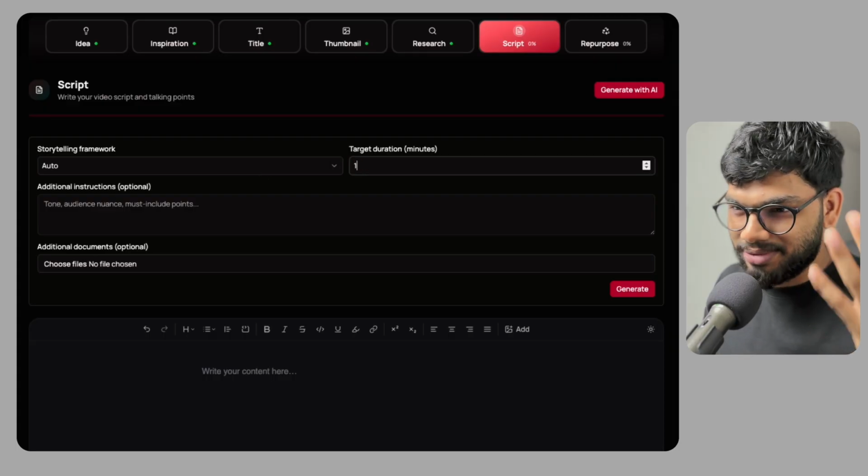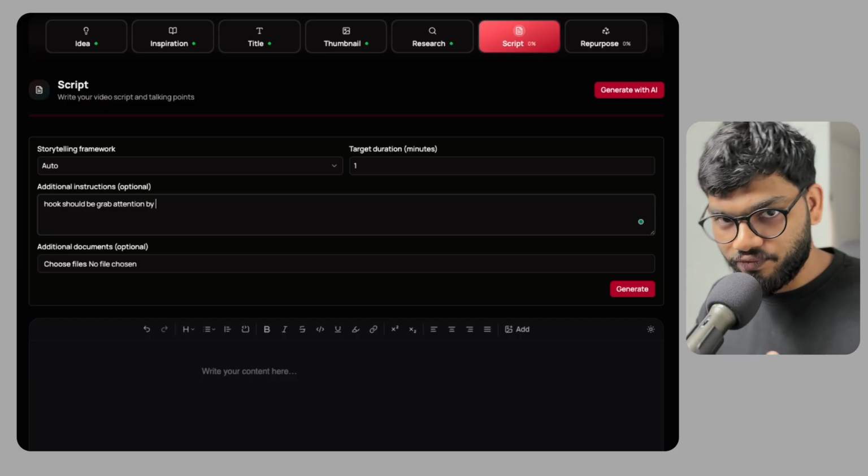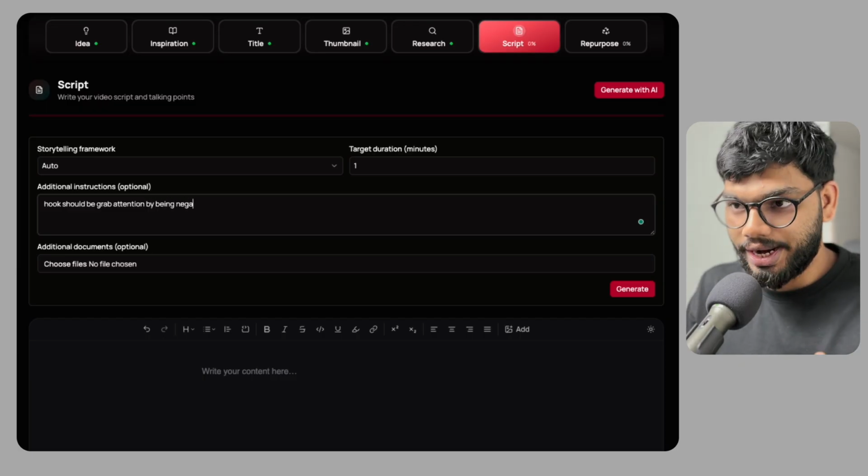Set the target duration. I'm just setting it to 1 minute. In the additional instructions, you can give more context of what you are looking for in the video so that our script is more aligned to that instructions.